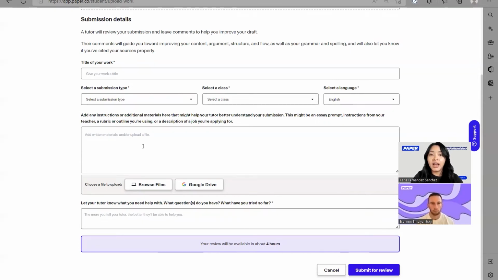super, super important, those teachers' instructions or any rubrics that they have as instructions for how they should handle their assignment. Again, we want to make sure that we're aware, okay, this is what your teacher is looking for. Let's make sure that that's reflected on your piece of work.